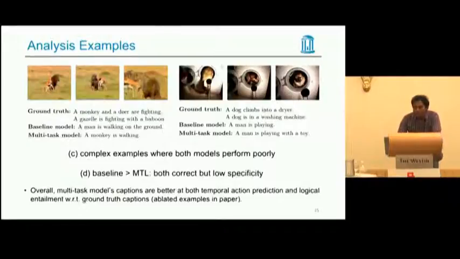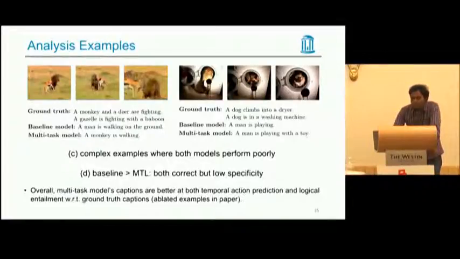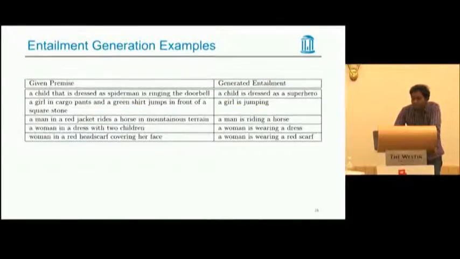So overall, our multitask model's captions are better at both temporal and action prediction and logical entailment with respect to ground truth captions. And here are some examples from our entailment generation multitask model. For example, a woman in a dress with 2 children is a premise. The hypothesis generated by our system is a woman is wearing a dress.